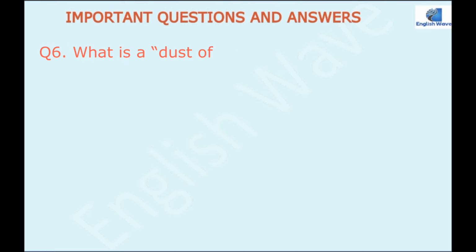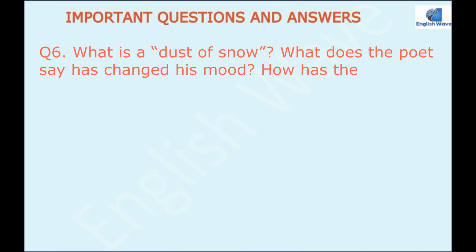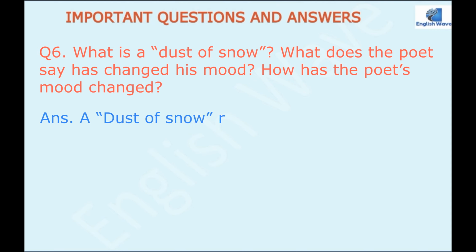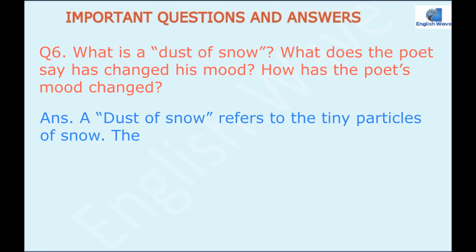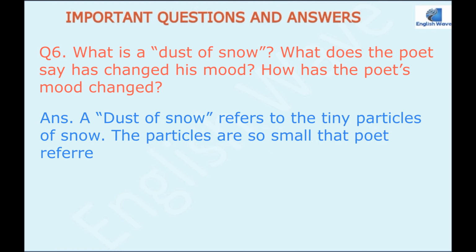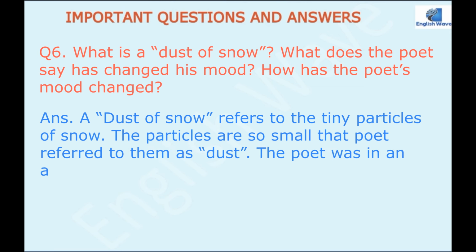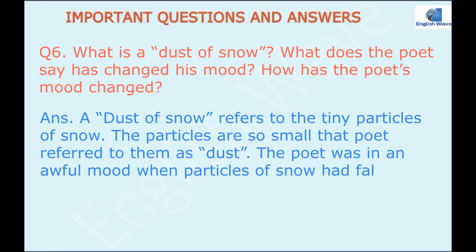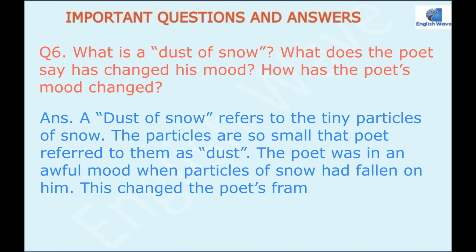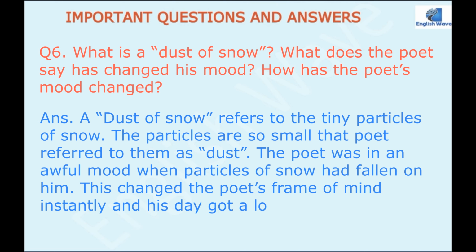Question 6. What is the dust of snow? What does the poet say has changed his mood? How has the poet's mood changed? Answer would be, a dust of snow refers to the tiny particles of snow. The particles are so small that the poet referred to them as dust. The poet was in an awful mood. Awful mood means very sad and painful mood, when particles of snow had fallen on him. This changed the poet's frame of mind instantly, and his day got a lot better.